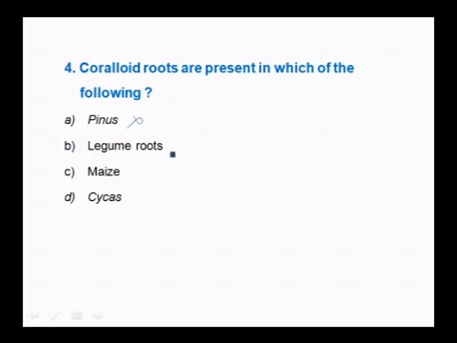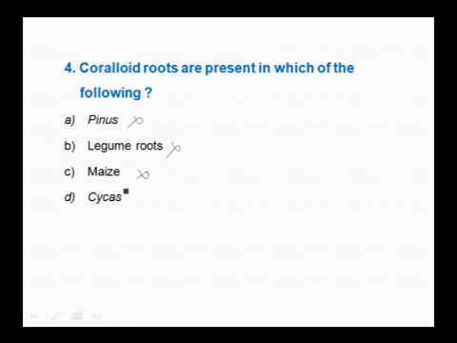Legume roots are also associated with bacteria, with root nodules which are associated with symbiotic bacteria called Rhizobium. So root nodules are present but not coralloid roots, so legume root is also a wrong answer. Maize roots don't have any such coralloid roots, so maize is also a wrong answer.